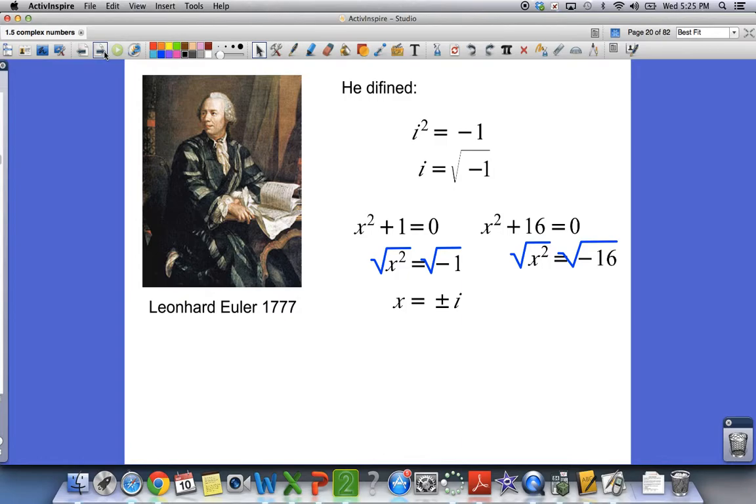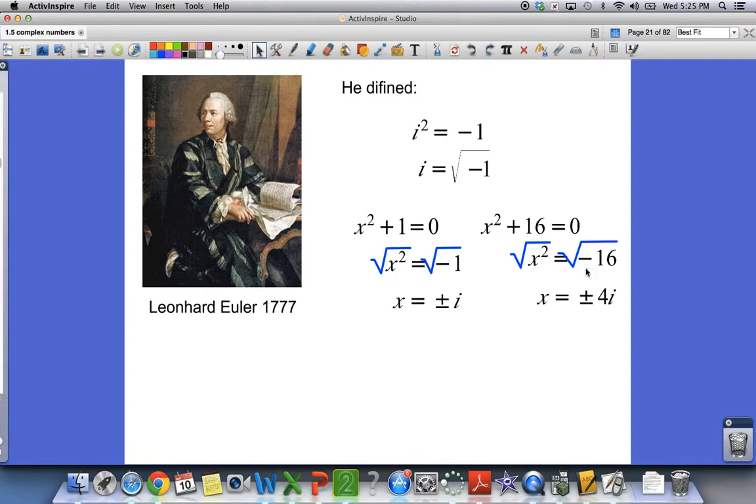The square root of 16 is plus or minus 4. And what's the square root of a negative number? That's where the i comes in. So the square root of negative 16 is plus or minus 4i. Pay attention to this part.